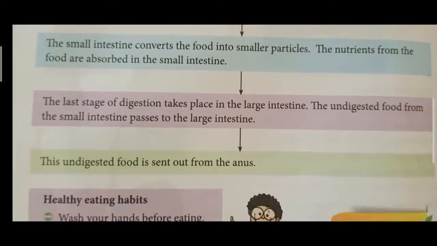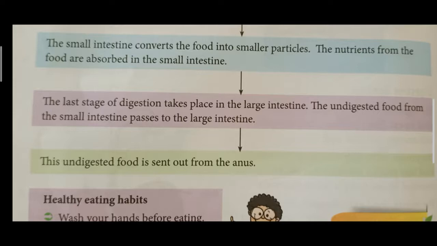Then the last stage of digestion takes place in the large intestine. The undigested food will pass from the small intestine to the large intestine. The digested food, the nutrients, is absorbed in the small intestine. The food that is undigested is passed into the large intestine. After this, the undigested food is passed out through the anus.